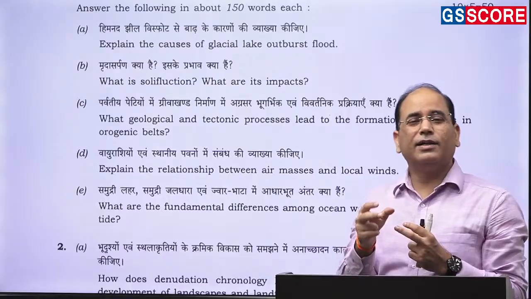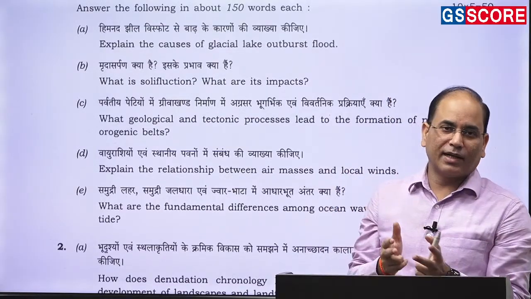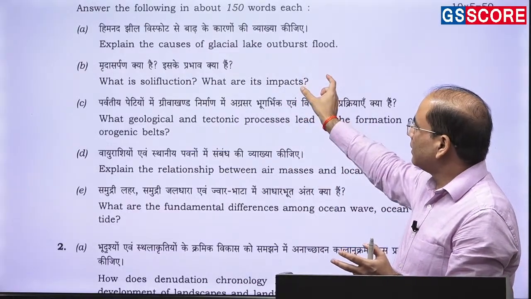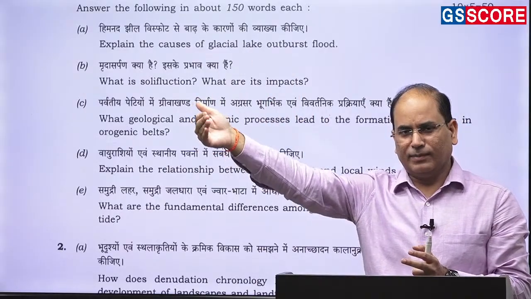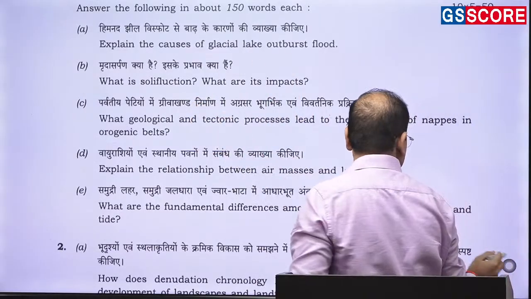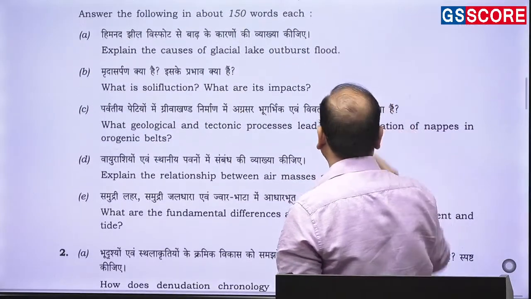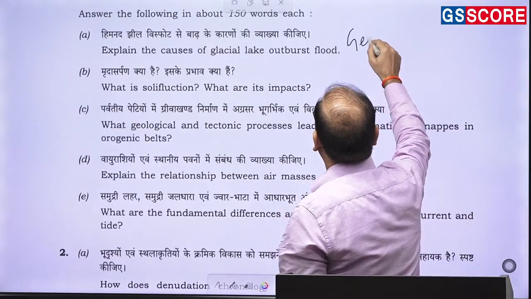So it is very hard to say whether it is part of geomorphology or part of climate change, but because the main question is about the causes of glacial lake outburst floods, it is more toward climate. But this is a question that you will find is part of both geomorphology plus